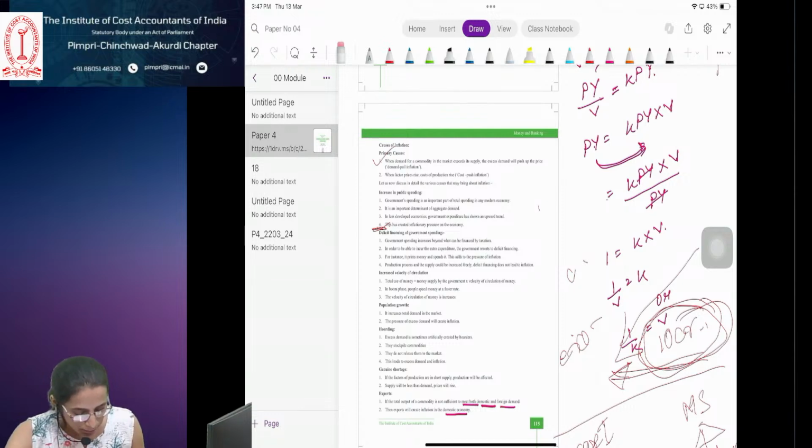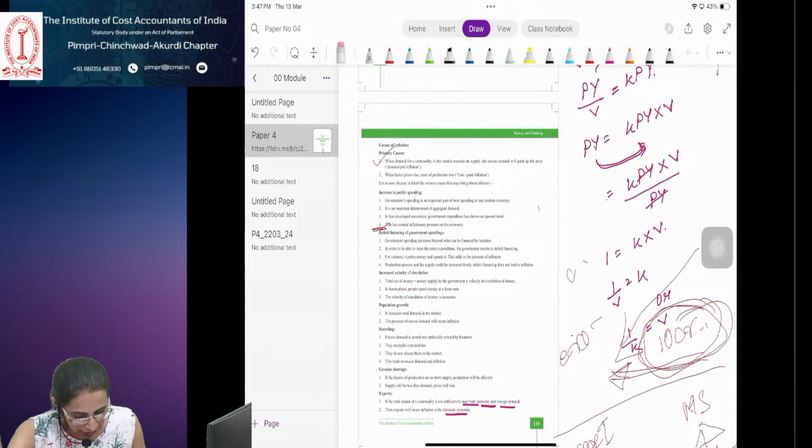The central bank is the apex of the banking system in any country. It is the supreme authority of any banking system. In India, we have the Reserve Bank of India. It controls, regulates and supervises the activities of the banks and the country's banking system. So the Reserve Bank of India will control all the commercial banks in India and their activities, so that there is no problem in the economy and the banking system is working efficiently. That is the role of the central bank: to supervise their activities, to help them and to control them.